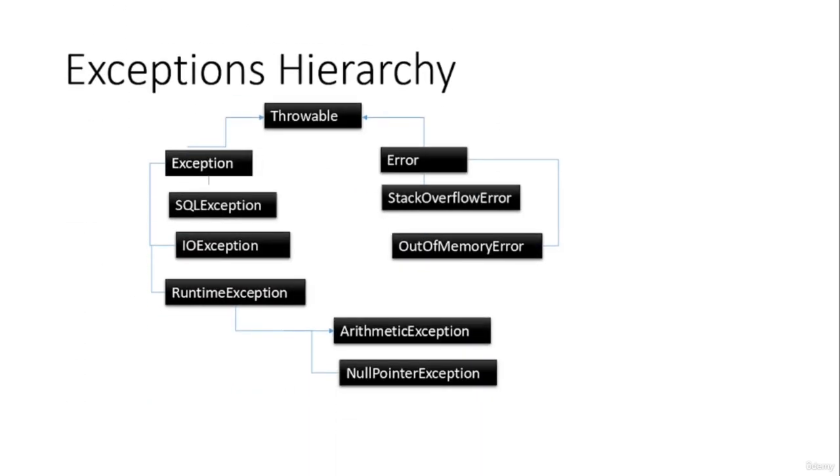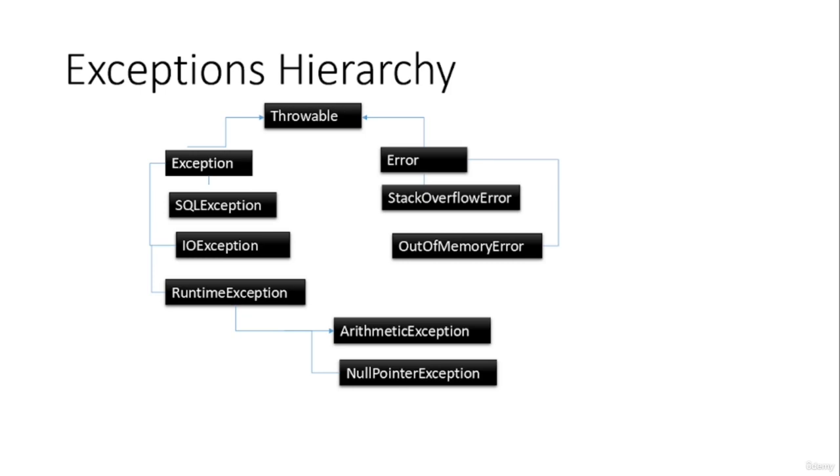Now let us discuss the exception hierarchy. Exceptions follow a hierarchy in which Throwable is the superclass of all the classes, as seen in the picture. You can see in the diagram that Throwable is the superclass of all our exceptions, and it extends to two classes. The first one is Error and the other is Exception. Down the line, stack overflow error and out of memory error all extend the Error class.